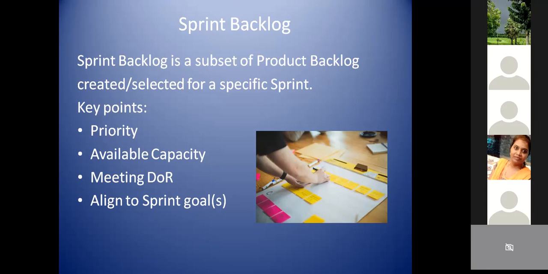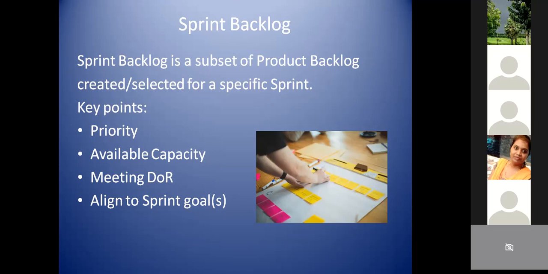The second one is the available capacity of the team. Even though I want to achieve 10 to 15 items, if I have a team of only 4 people, they can do only limited items, right? So there comes the available capacity, which is nothing but whether your team is available for all the days, whether there are any holidays, or any leave or training plans from them. So that capacity is also required.